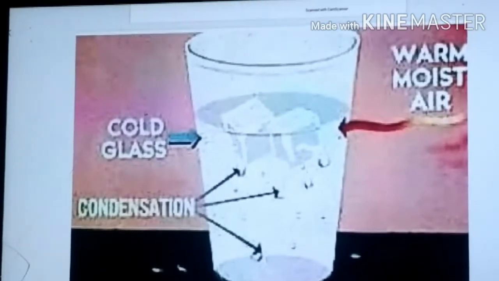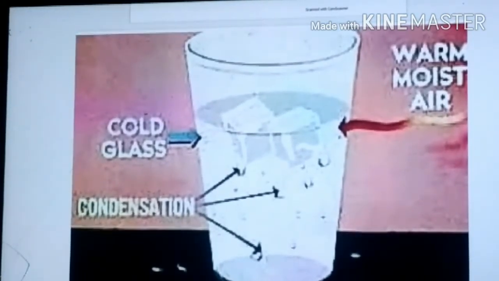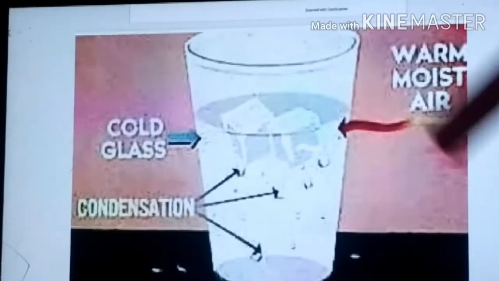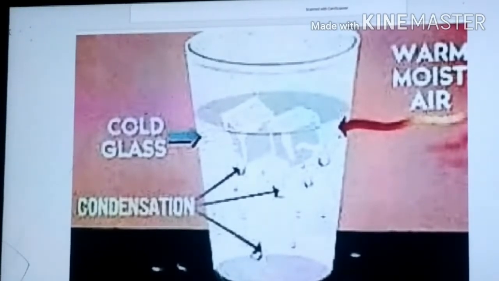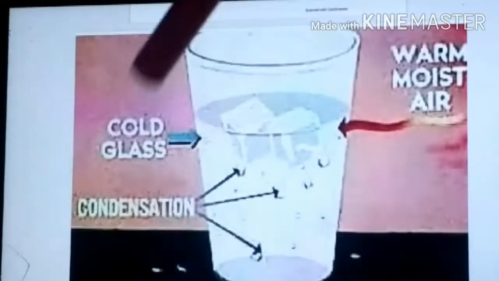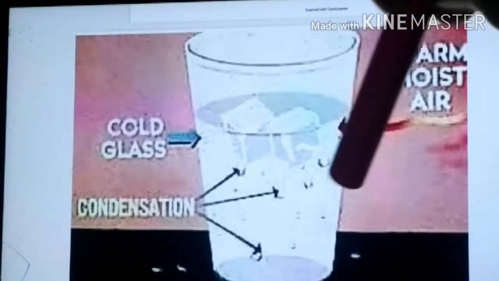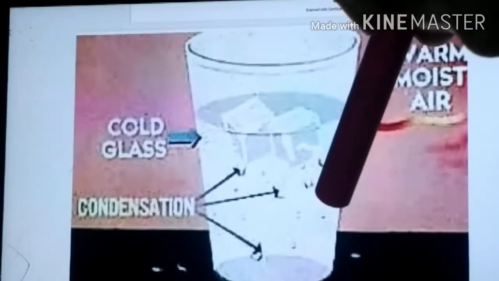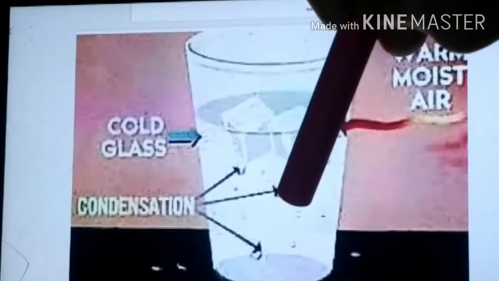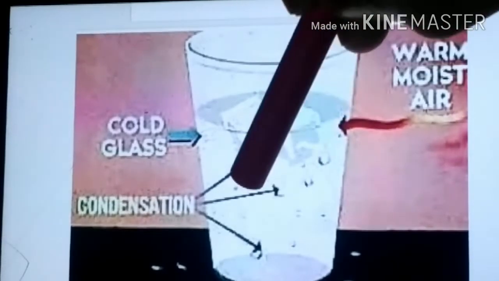As you all know, air consists of different types of gases. Air is a homogeneous mixture of gases, and it also consists of water vapor. So the water vapor in this area starts to cool down, it condenses and transforms into water. You can see water on the glass.